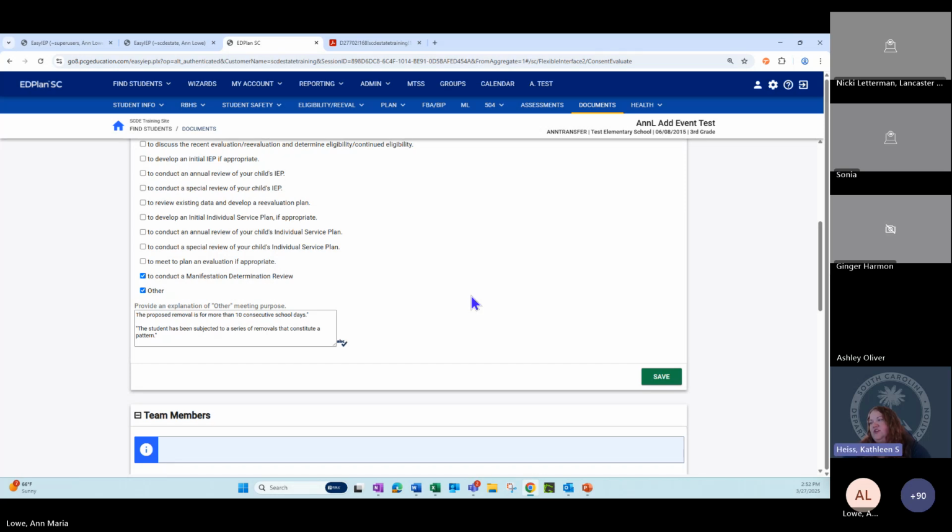And Wendy said, will you be able to check both choices? As of right now, yeah, you can, because you can check more than one on that purpose of meeting. You can check all of them, I think. I mean, you shouldn't, but I think you can. And then you also still have that other if you needed to add more information, or you're meeting for more reasons. I have them somewhere from our talk, so I can drop that in. I just have to find it.